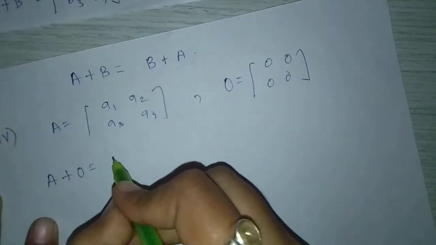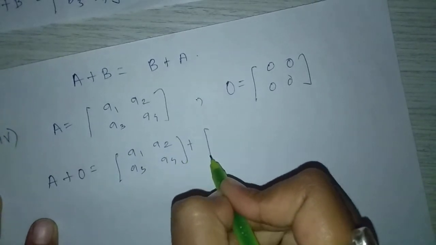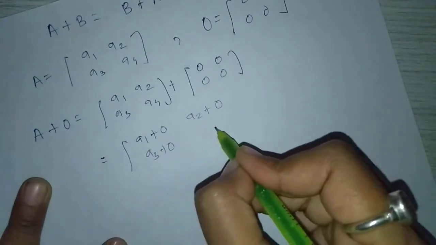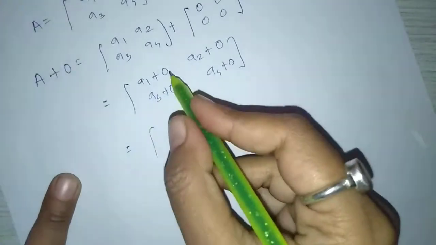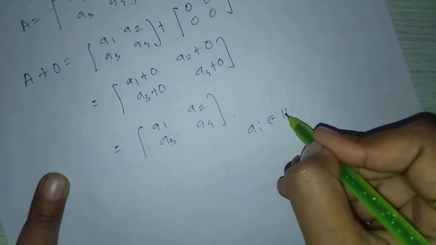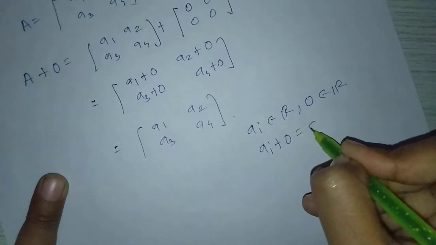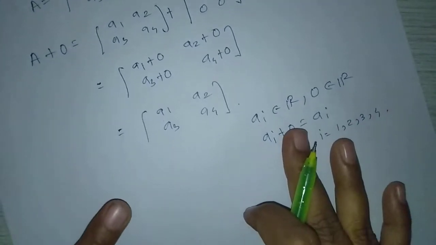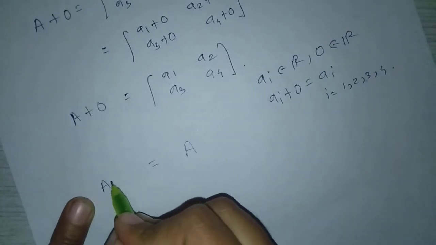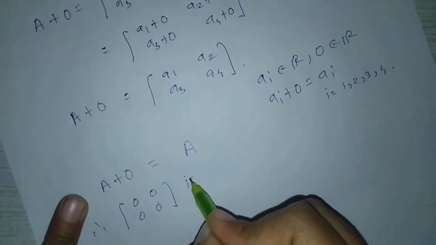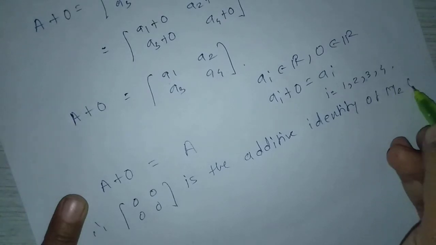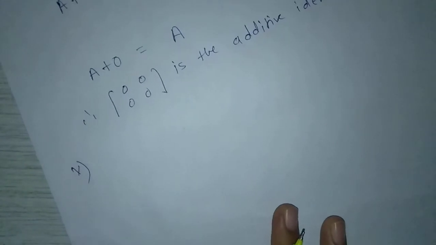Means A plus O equal to A1, A2, A3, A4 plus 0, 0, 0, 0 equal to A1 plus 0, A2 plus 0, A3 plus 0, A4 plus 0, equal to A1, A2, similarly for A3, A4, because Ai belongs to R, 0 belongs to R. Ai plus 0 equal to Ai, i running from 1 to 4. 0 is nothing but the additive identity in R. So A plus O equal to capital A. So the null matrix is the additive identity of M2 of R.